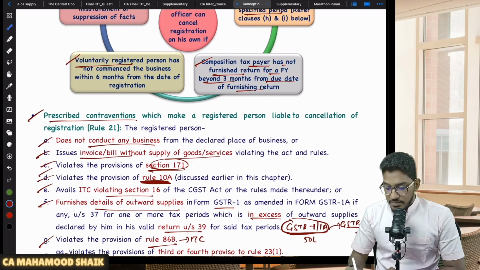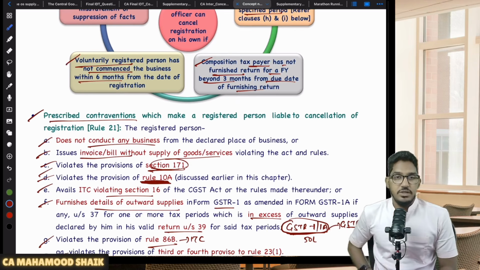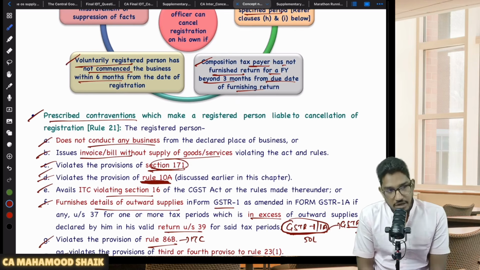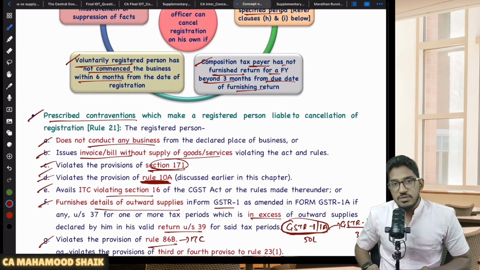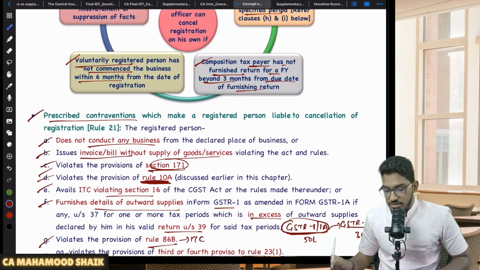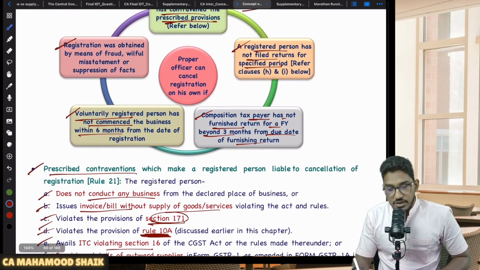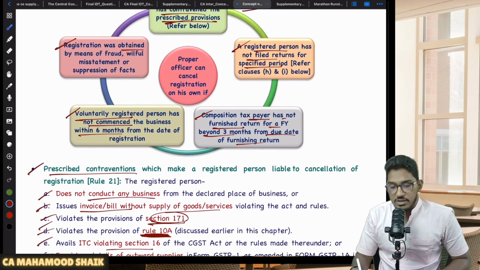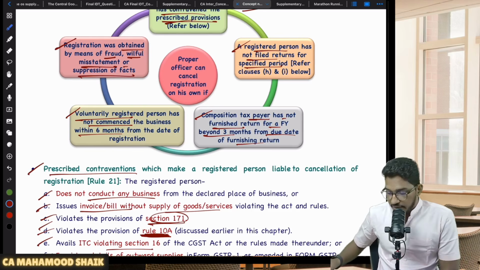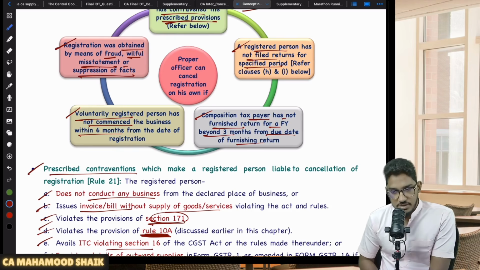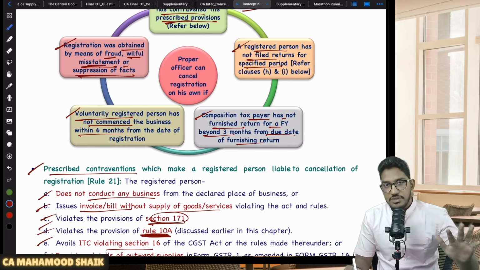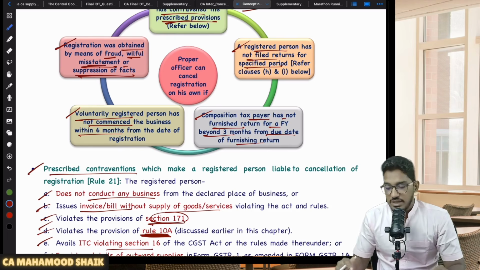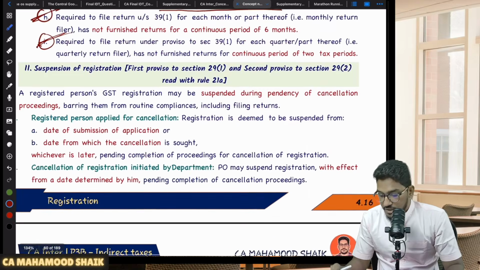And if you are a voluntarily registered person, but you are not commencing the business within 6 months from the date of registration, even though you are not liable for registration, you came forward voluntarily. You told that, sir, voluntarily I want to get the registration. But after getting registration, 6 months is over, but still you are not commencing the business. Then also the PO can cancel your registration on suo motu basis. Or if after you got the registration certificate, the PO finds that you have obtained that registration by way of fraud, willful misstatement, or suppression of the facts, then also he can proceed for cancellation of registration. Understood? Right.